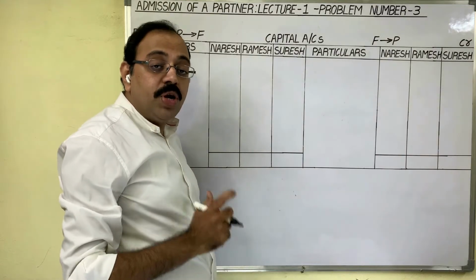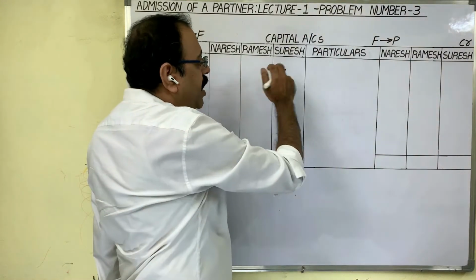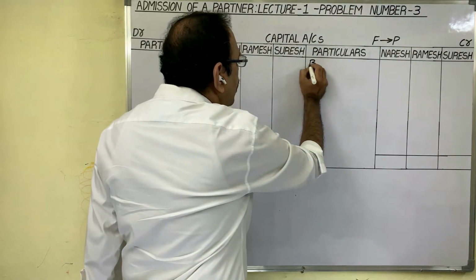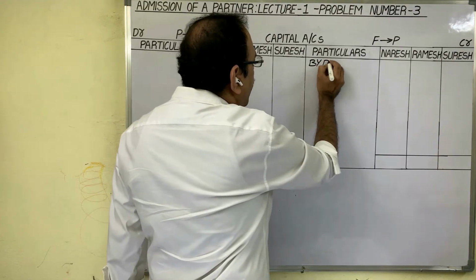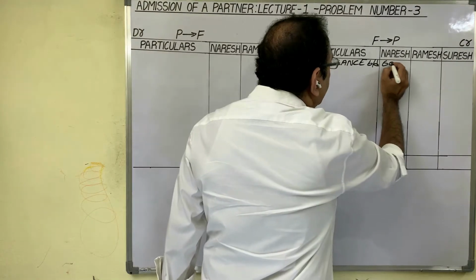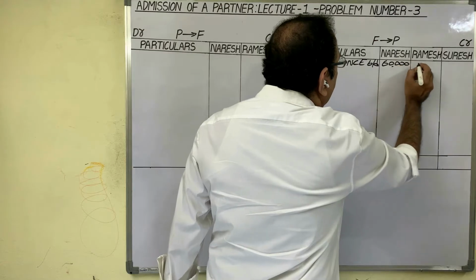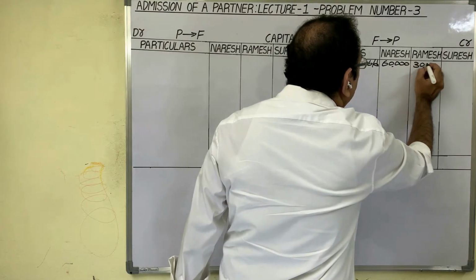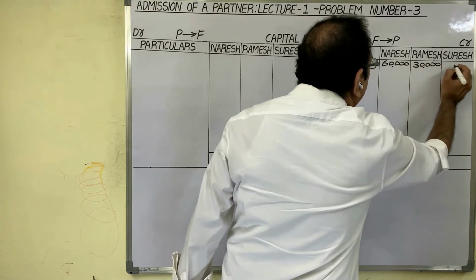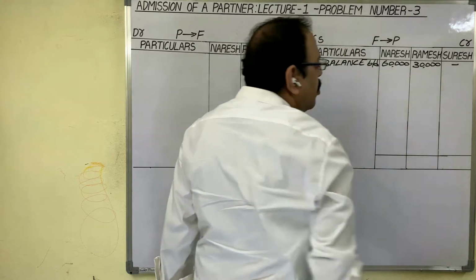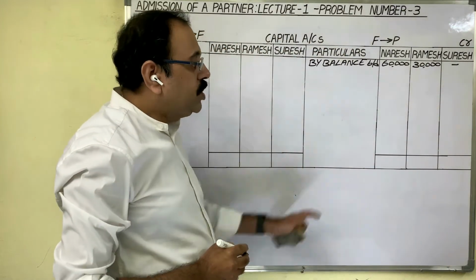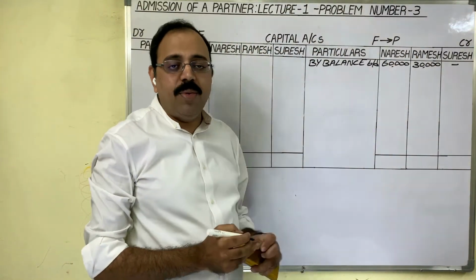Opening balances we have to show on credit side of capital accounts by balance brought down. In Naresh column 60,000 rupees, in Ramesh column 30,000 rupees. In old balance sheet, Suresh capital amount is not available. So in Suresh column, we should not write any amount.